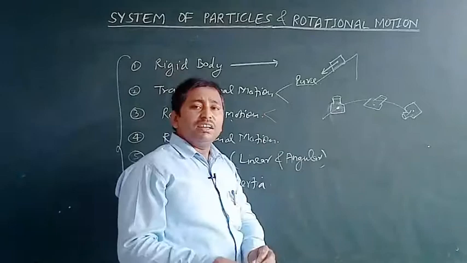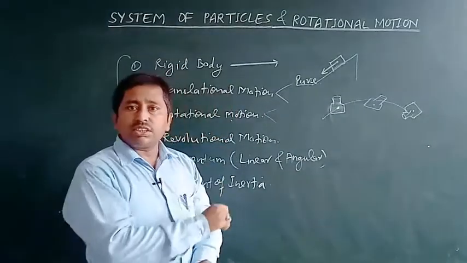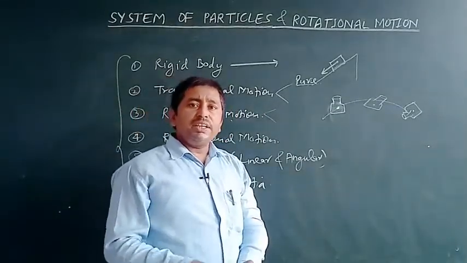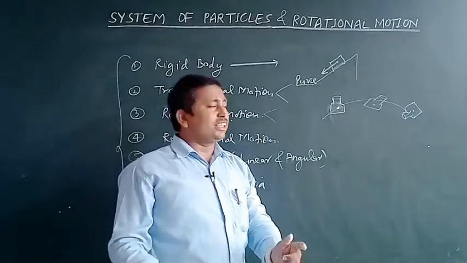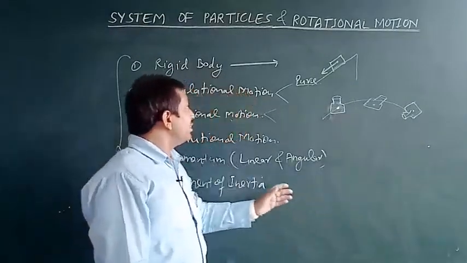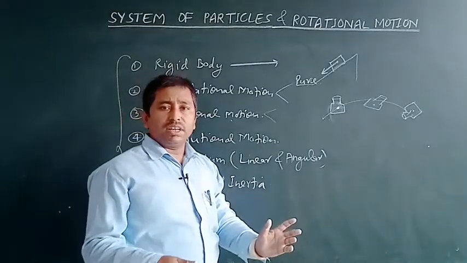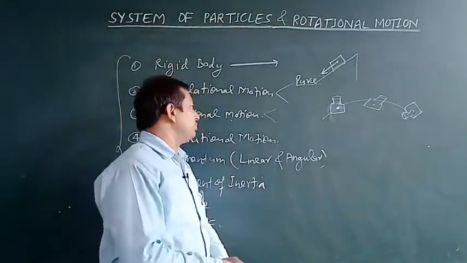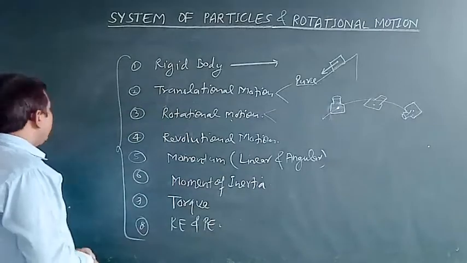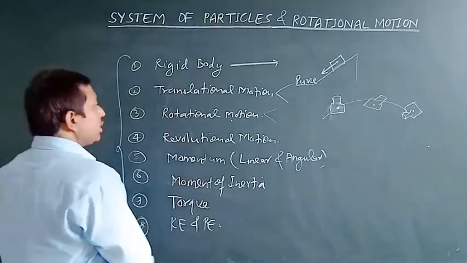But as the velocity possessed by each constituent particle is not the same at an instant of time, we can say that the motion is non-pure or impure translational motion. Okay, now let us talk about rotational motion.